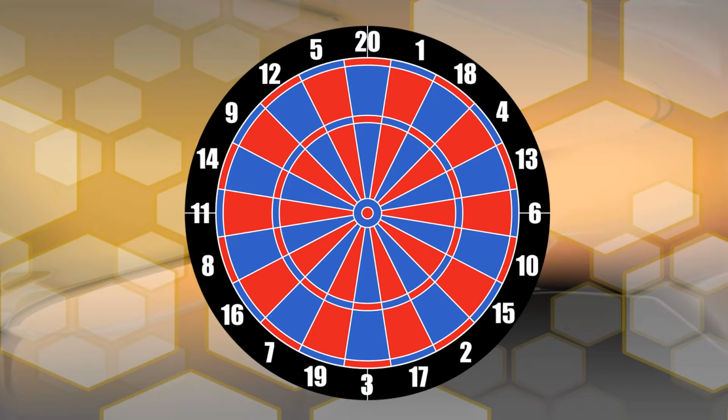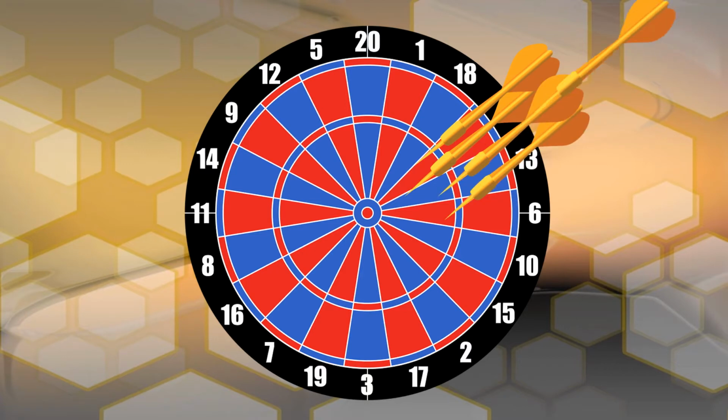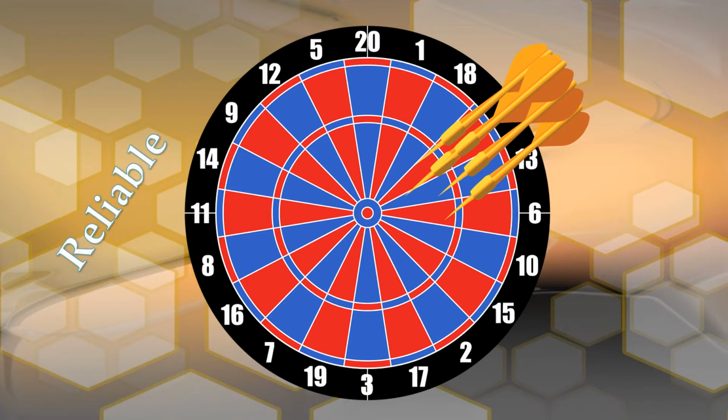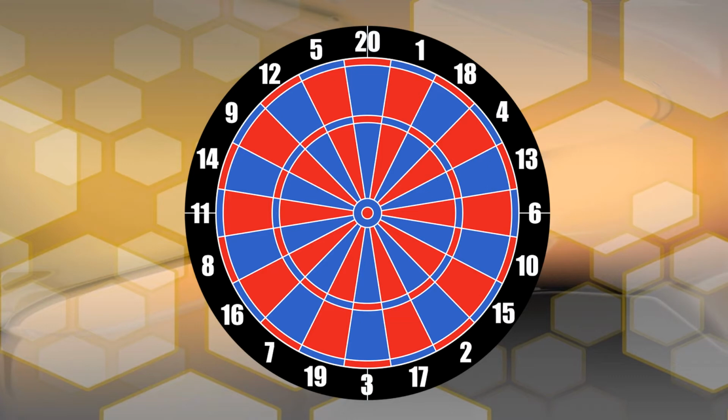Here we have another dartboard, and say we throw these darts. They're all going around the same part on the dartboard, meaning it's reliable, but it's not around the middle of the dartboard and the bullseye, so it's not valid. So this would be reliable, but not valid.